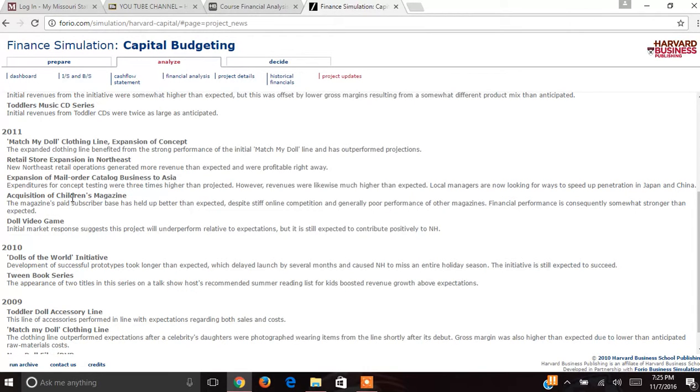This ended up being a decent investment because the magazine's paid subscribers had held up better than expected, despite the online competition. Therefore, financial performance is consequently somewhat stronger than expected. For the mail order catalog,